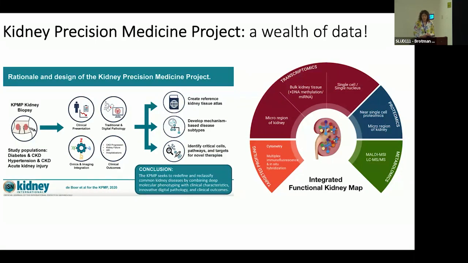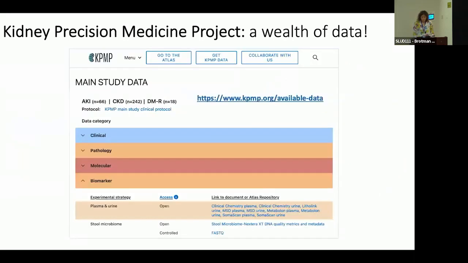Kidney biopsy samples undergo comprehensive molecular phenotyping with transcriptomic, proteomic, and metabolomic analyses, generating a wealth of data to be used to understand molecular mechanisms underlying these common forms of kidney disease. Thus far, the KPMP has enrolled and performed kidney biopsies in 66 people with AKI, 242 people with CKD attributed to diabetes or hypertension, and 18 people with diabetes without clinical evidence of kidney disease. This is the DMR group.